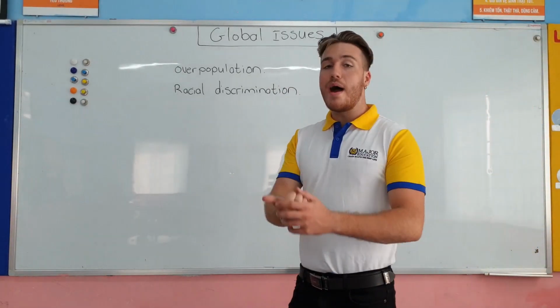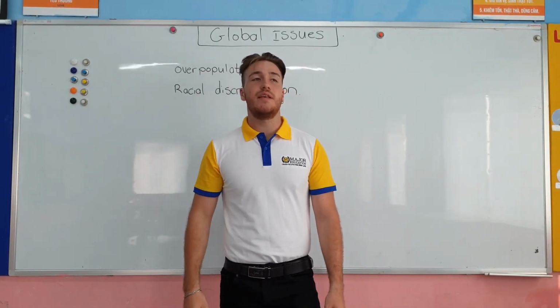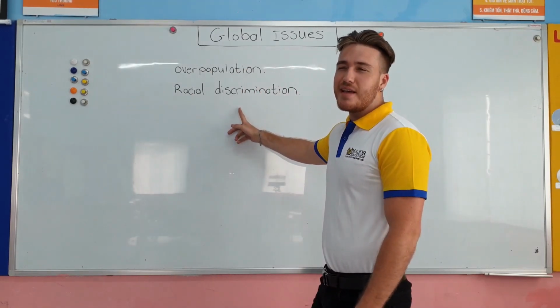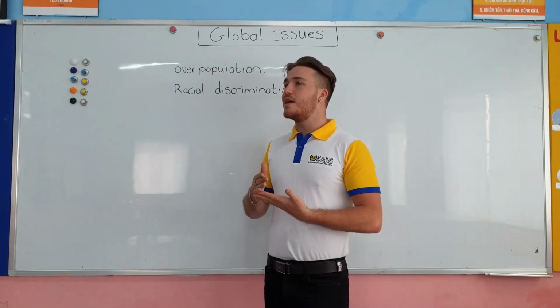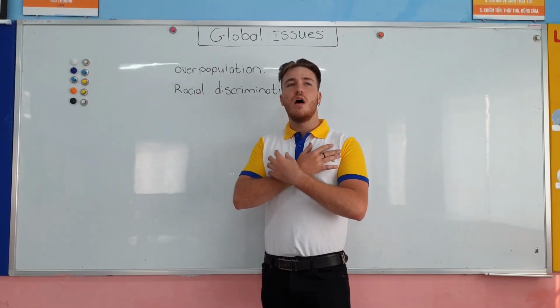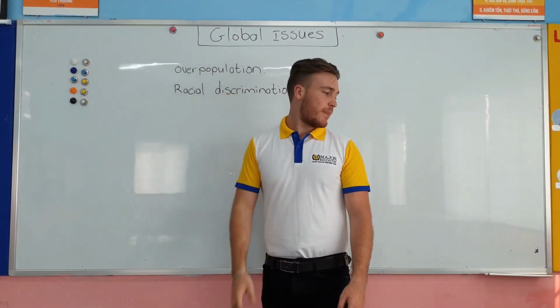We have white, we have black, we have Asian, we have Latino, we have different kinds of races. Racial discrimination means that we judge someone because of their race. We say things that hurt their feelings or make them feel unwanted or not as important as us.